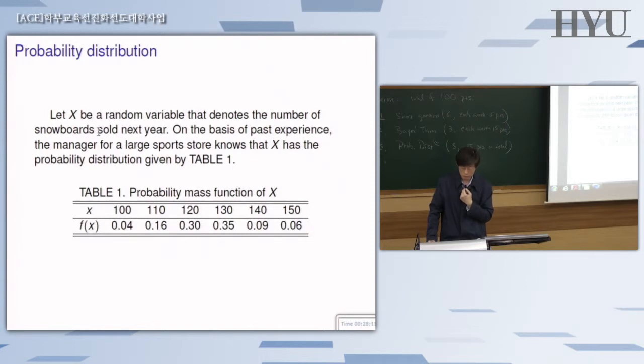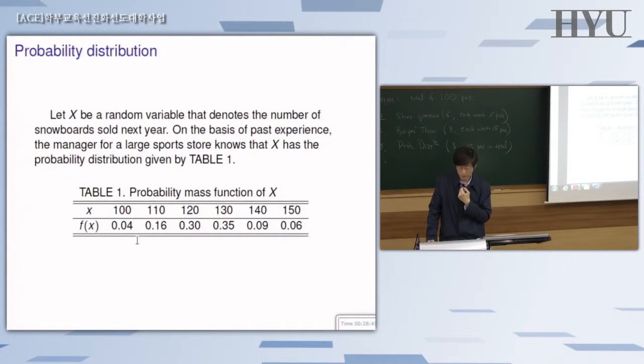People buy it and have fun on it during the winter time. There's a sports store, a large sports complex, and the manager wants to figure out what's going to be the sale of this snowboard in the coming year. So it's a random variable. The amount of sales takes any one of these 6 discrete values. There's a certain possibility that the actual number of sold snowboards for this coming year is 100, and that occurs with a probability of 0.04, which is rather small.